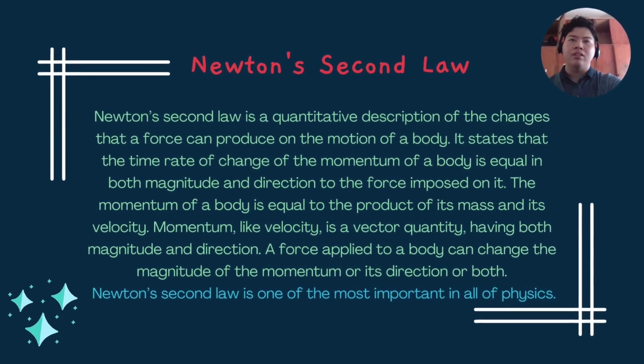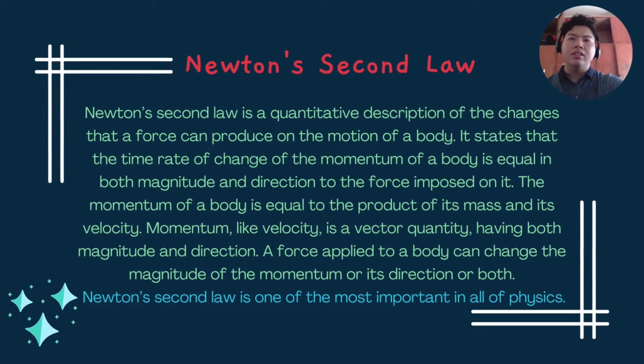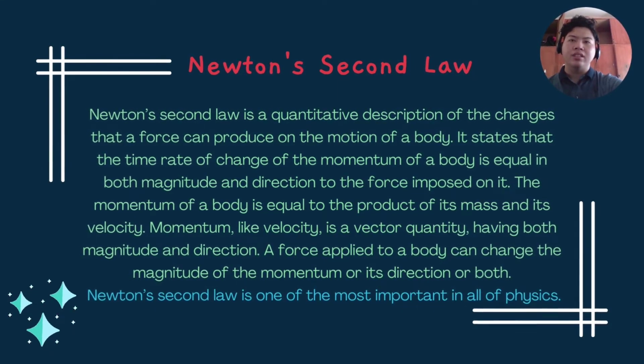Next, we have Newton's second law. Newton's second law is a quantitative description of the changes that a force can produce on the motion of a body. It states that the time rate of change of the momentum of a body is equal in both magnitude and direction to the force imposed on it. The momentum of a body is equal to the product of its mass and its velocity. Momentum, like velocity, is a vector quantity having both magnitude and direction. A force applied to a body can change the magnitude of the momentum or its direction or both.